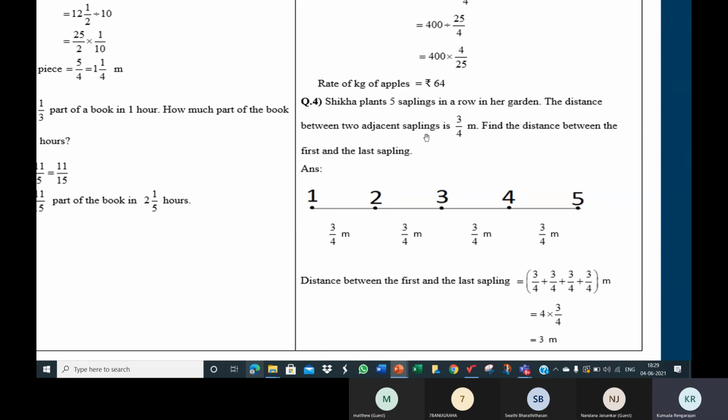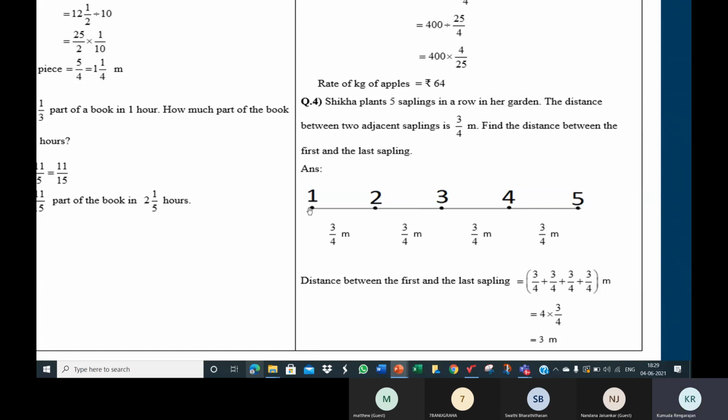The distance between 2 adjacent saplings. I'm calling this sapling 1, sapling 2, sapling 3, sapling 4, and sapling 5. Now the distance between the first and second is 3 by 4 meters. Second and third is 3 by 4 meters. Third and fourth is 3 by 4 meters. Fourth and fifth is also 3 by 4 meters.